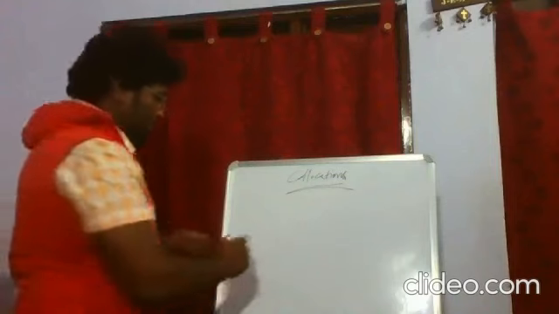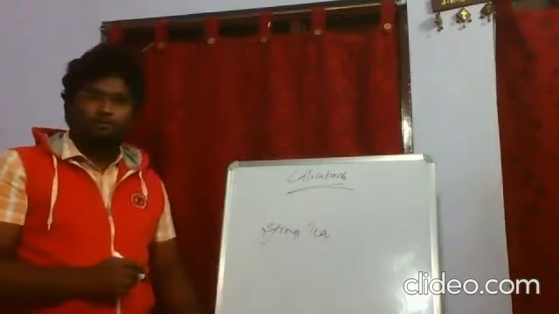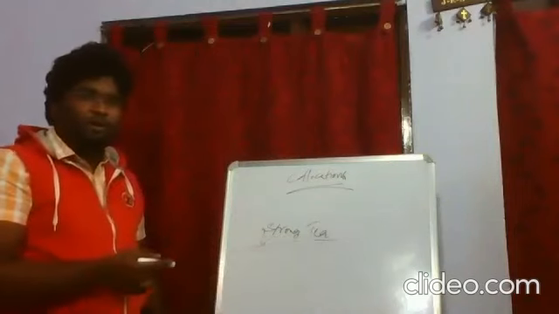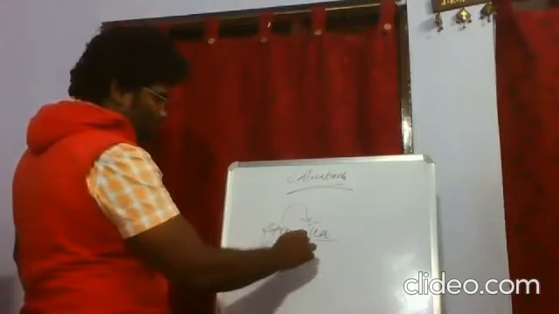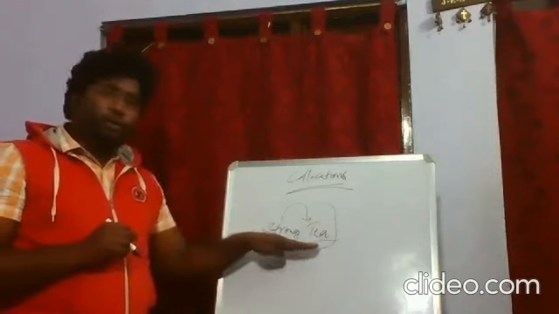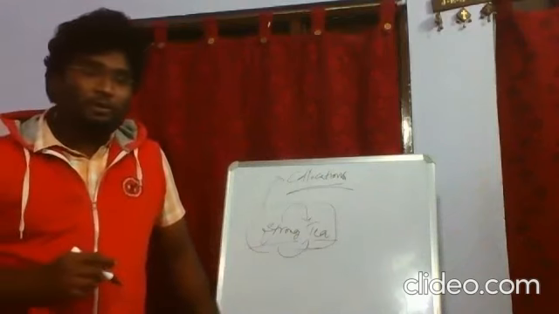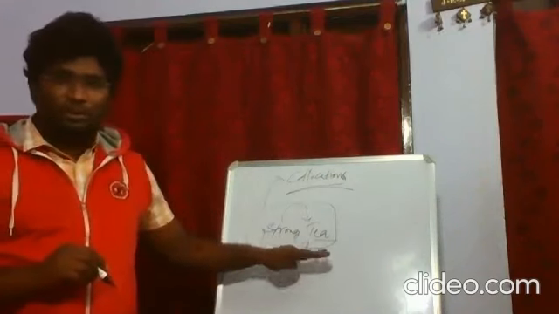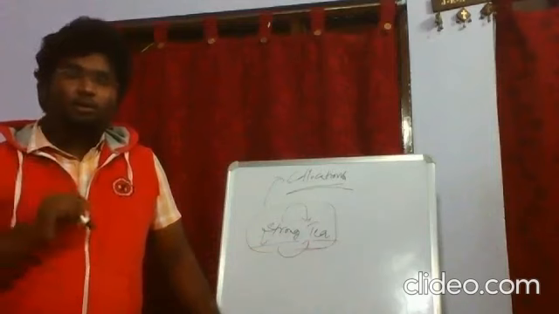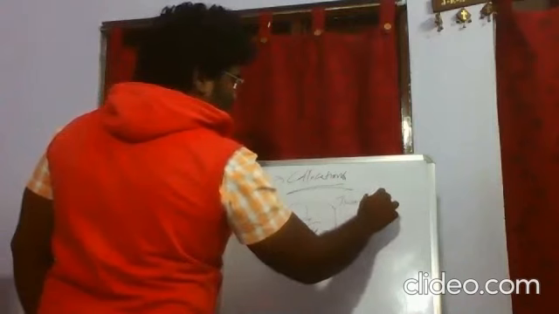For example, strong tea. Strong tea. Here, strong is a word and tea is a word, but they are used together as a single word. So whenever we observe two words going together, we call it a collocation. Most of the time native English speakers use these words just like this. So whenever they use these words, don't think there might be something else, they are a single word.